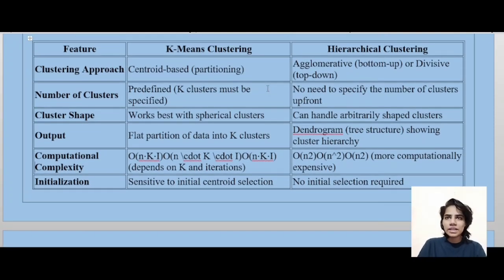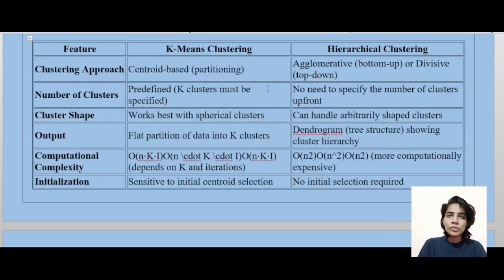Now in k-means clustering, the number of clusters is predefined, but in hierarchical clustering there is no need to specify the number of clusters upfront. Now k-means clustering works best with spherical clusters, and hierarchical clustering can handle arbitrarily shaped clusters, like complex shapes as well.